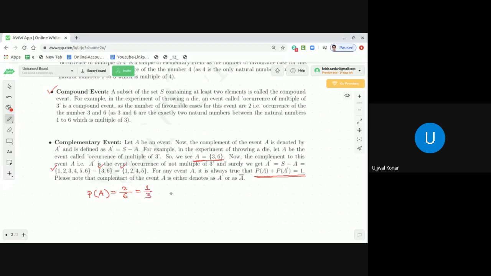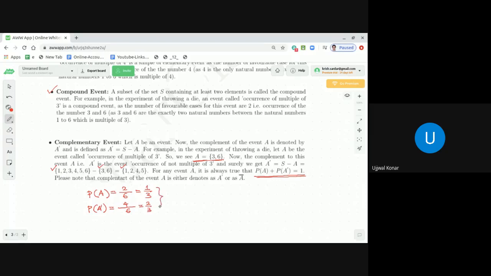Now what is the probability of A prime? A prime has 4 elements, that is 1, 2, 4, 5, divided by the total number of elements in the sample space, which is 6, so 4 by 6. 4 by 6 is nothing but 2 by 3.